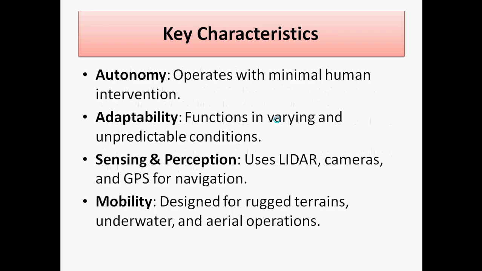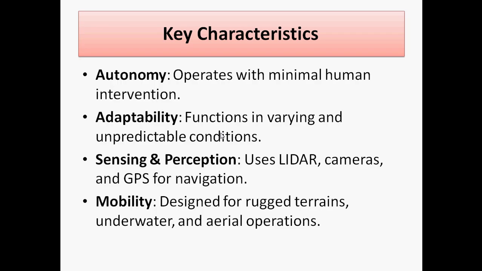Then the key characteristics of field robotics. The first is autonomy, which means it operates with minimal human intervention. Then adaptability: it functions in varying, unpredictable conditions, so in every condition it can adapt and work. The next is sensing and perception, using lidar, cameras, and GPS sensors for navigation. This is the main characteristic of sensing and perception.